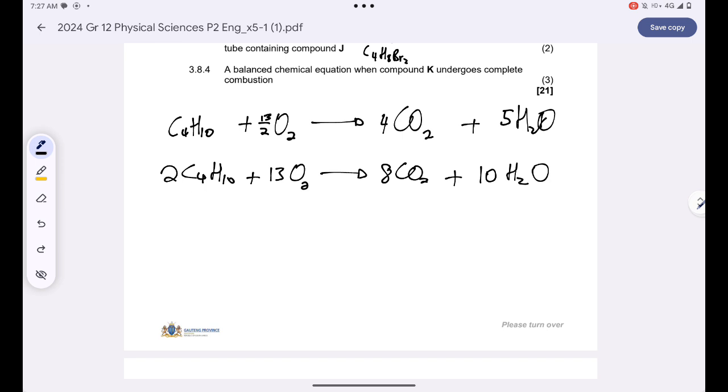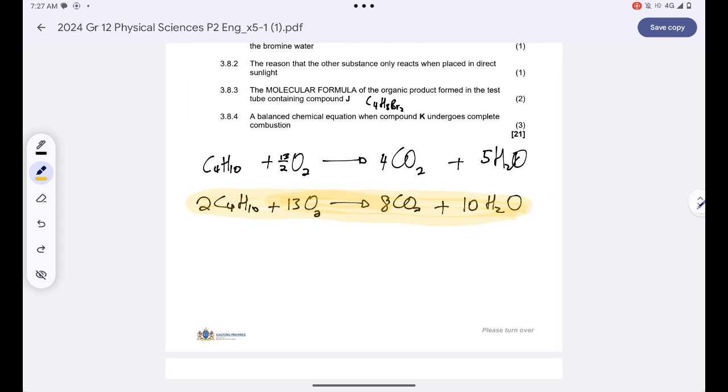Now this equation of mine is balanced because I have 8 carbons on the left hand side, 8 carbons on the right hand side, 20 hydrogens on my left hand side, 20 hydrogens on my right hand side, 26 oxygens on my left hand side. I have 16 plus 10, which is 26, on my right hand side as well. So this is my balanced combustion reaction of butane. That's how, guys, you could have tackled that question to get your full marks.